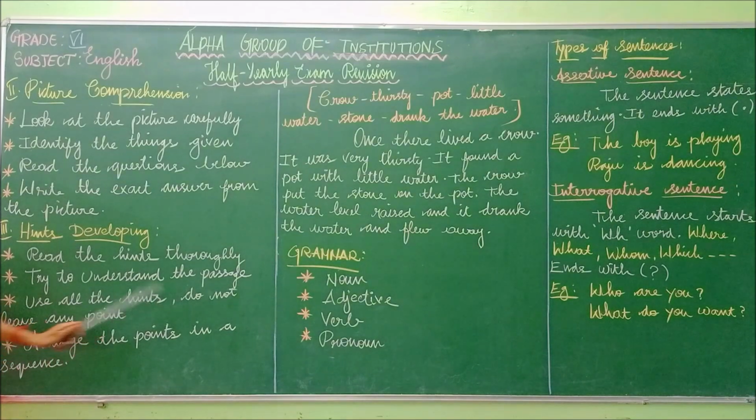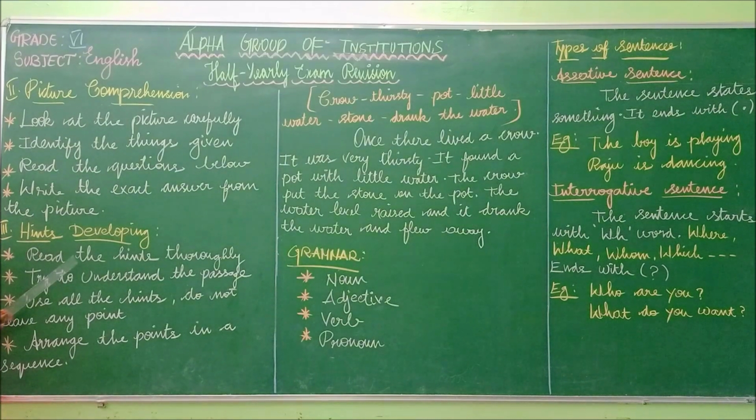Use all the hints, do not leave any point. You have to frame a sentence using each and every hint. You should not omit any of the hints. You have to write with all the hints that have been given. Arrange the points in a sequence. You have to write in an order. You should not shuffle these sentences. You have to write in the correct order.